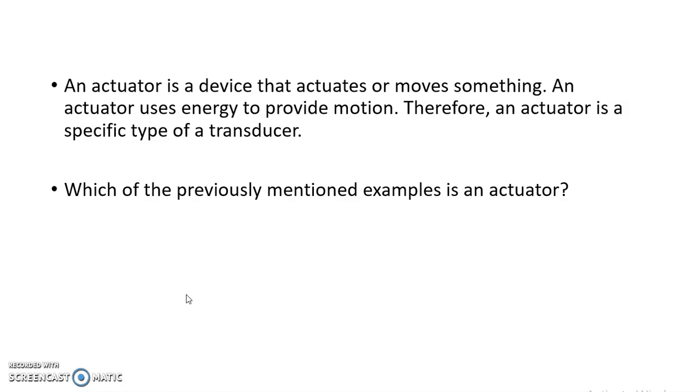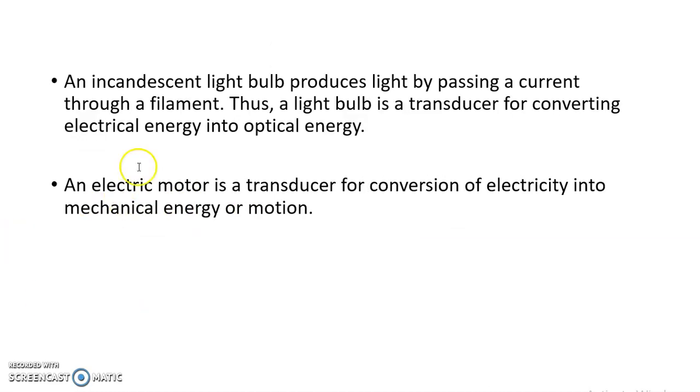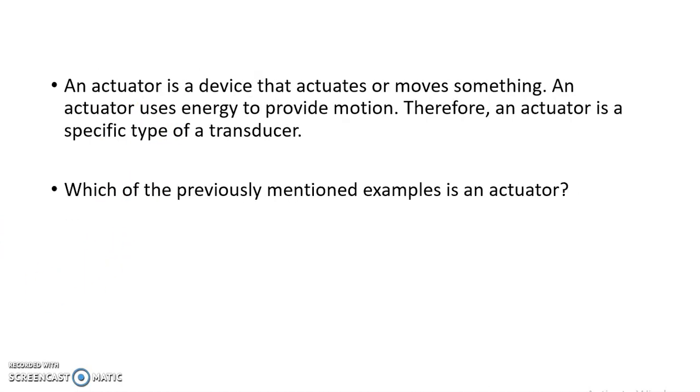Now we have discussed some examples of transducers in the previous case. Which of the previously mentioned examples is an actuator? We discussed examples like microphone, loudspeaker, solar cell, thermocouple, incandescent bulb and electric motor as examples of transducers. And as I told, an actuator is also a kind of transducer. But an actuator is a device which actuates or moves something.